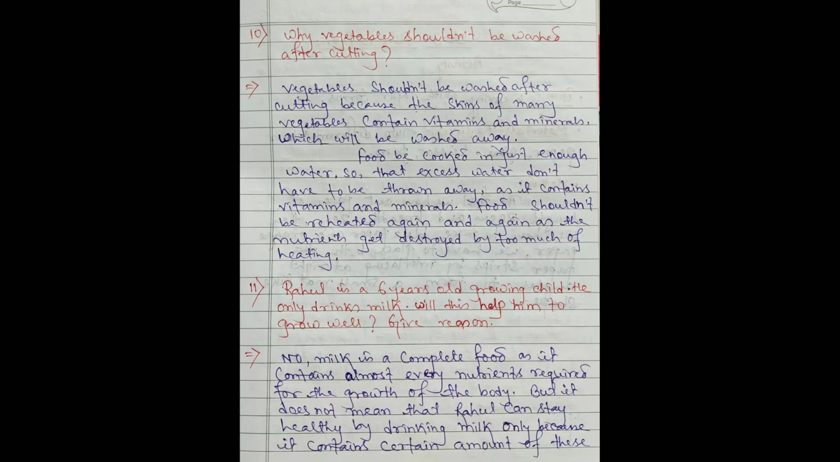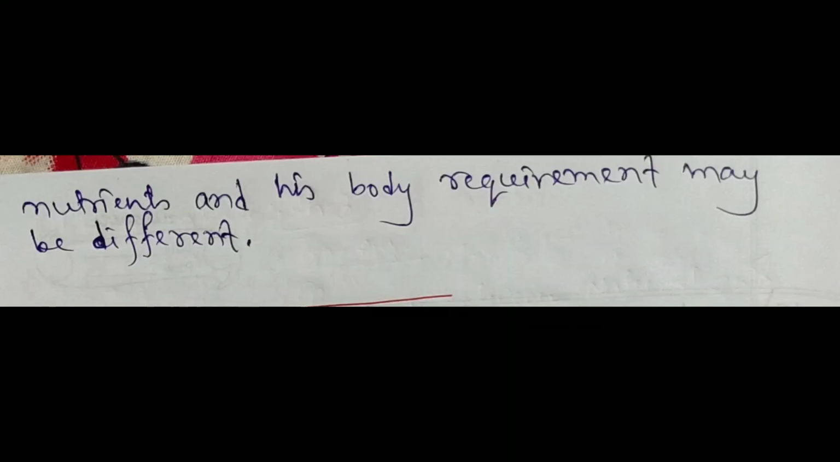Next question 11. Rahul is a 6-year-old growing child. He only drinks milk. Will this help him to grow well? Give reason. No. Milk is a complete food, as it contains almost every nutrient required for the growth of the body. But it does not mean that Rahul can stay healthy by drinking milk only, because it contains a certain amount of these nutrients and his body requirement may be different.